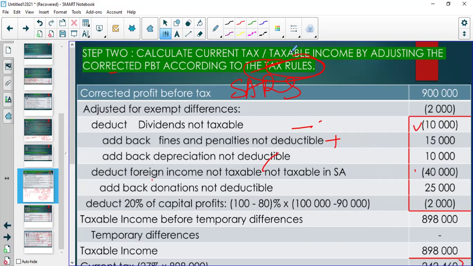We cannot go to the SARS offices with the wrong amounts from our office. So the first thing, our own financial statements have to be correct. Then we can take a taxi towards SARS. We sit down, we start adjusting the corrected profit before tax according to the rules of SARS. Right, then we are happy.